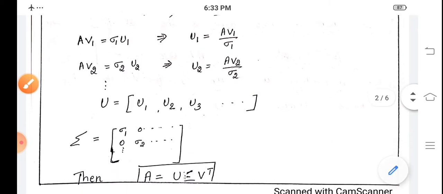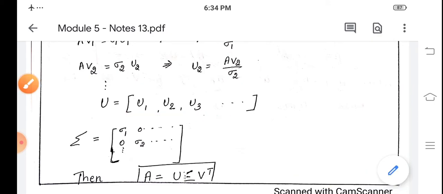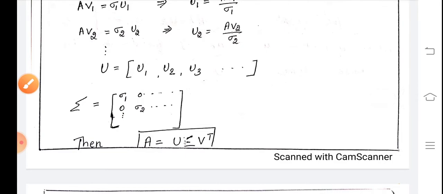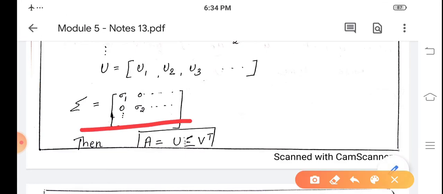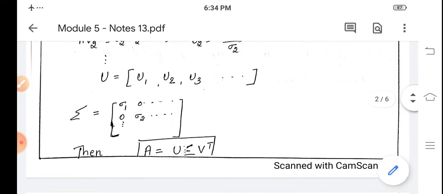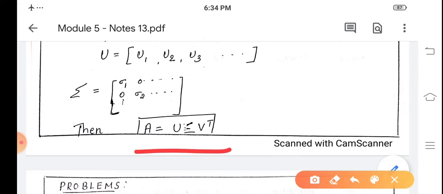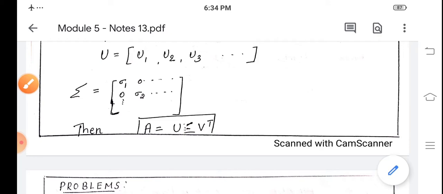So we write the left singular vector U equal to U1, U2, U3, etc. Now sigma is the singular values, that is sigma equal to first row sigma 1, 0, second row 0, sigma 2, where the diagonal entries are singular values. Now after finding the matrices U, V and sigma, we write the singular value decomposition as A equal to U sigma V transpose.